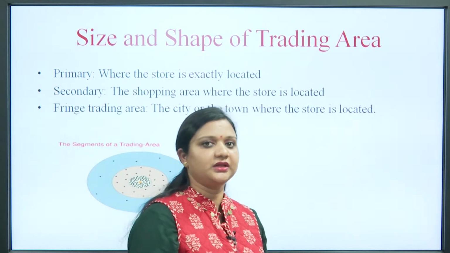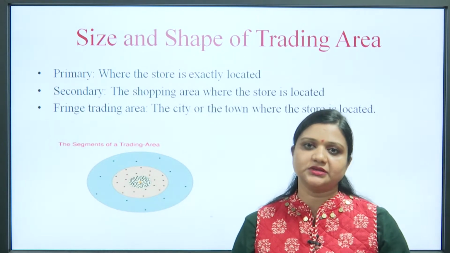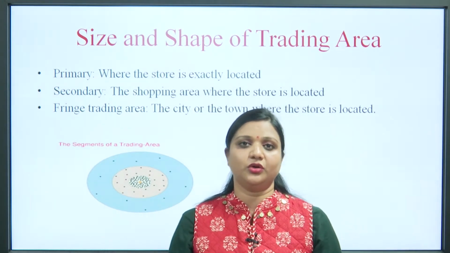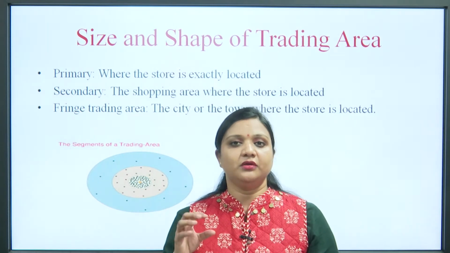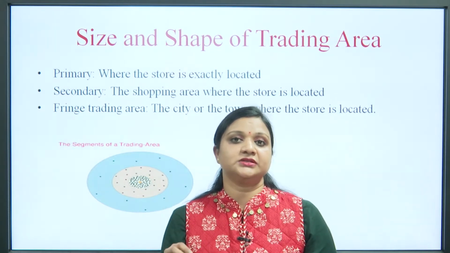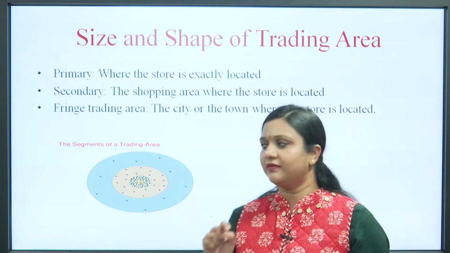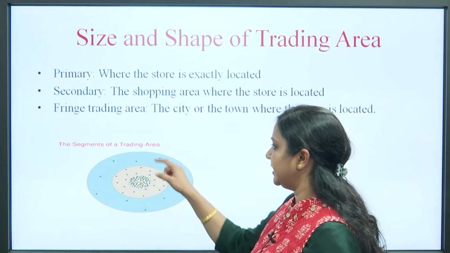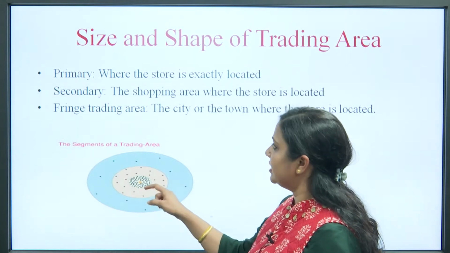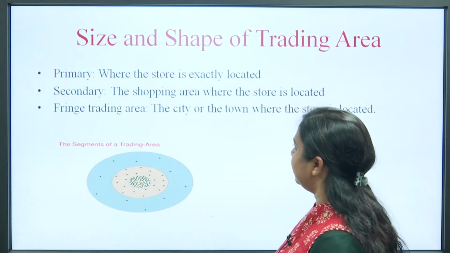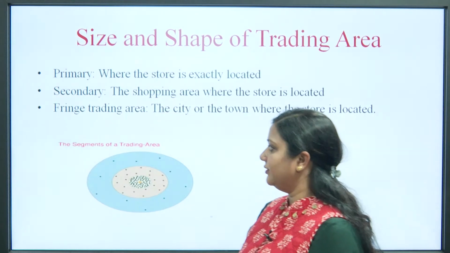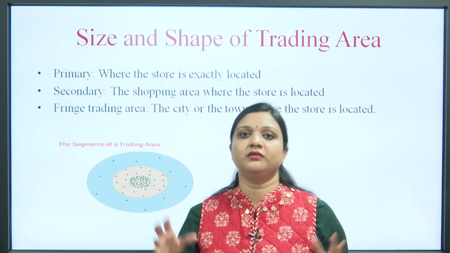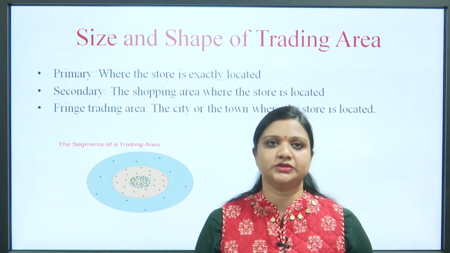Primary means where the store is exactly located, out of that whole city or town. So the black area shows the primary area. The secondary area, the yellow color, is the shopping area where the store is located, and the fringe trading area is the broader one, the city or town where the store is located.